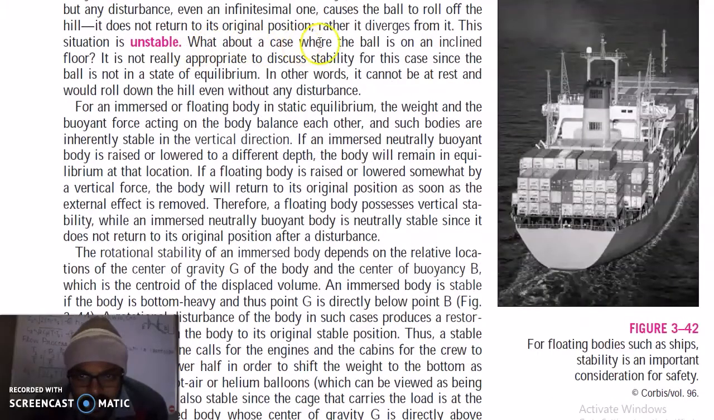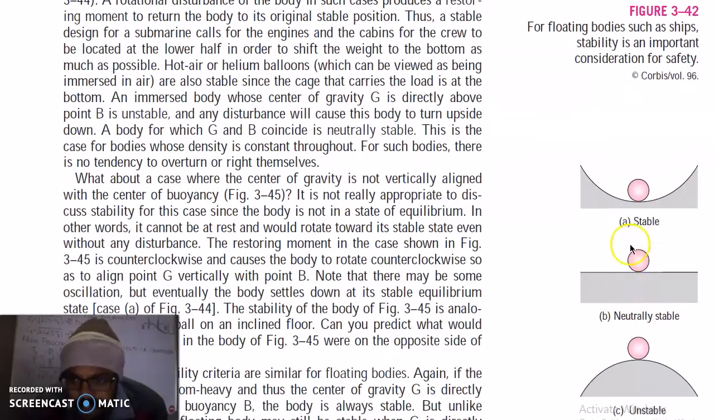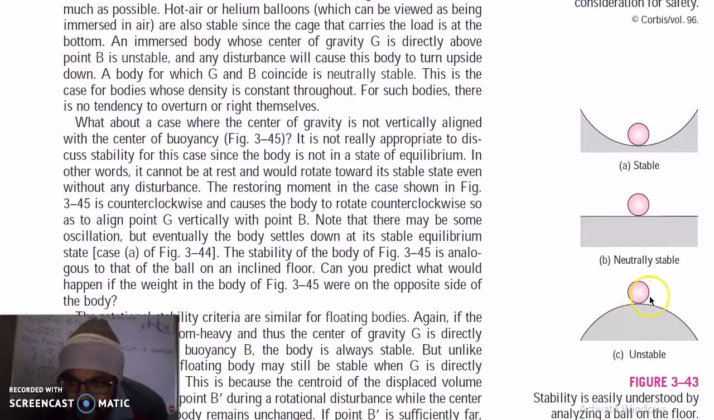Now, what about a case where a ball is on an inclined floor? It is not really appropriate to discuss the stability of this case because it is not in a state of equilibrium. In other words, it cannot be at rest and would roll down the hill even without any disturbance. So we have discussed four cases. Stable, in which it restores to its original position. Neutrally stable, where it goes to the new position where we put it and remains there. Unstable, where a little disturbance will lead it to go downhill and it won't come back.